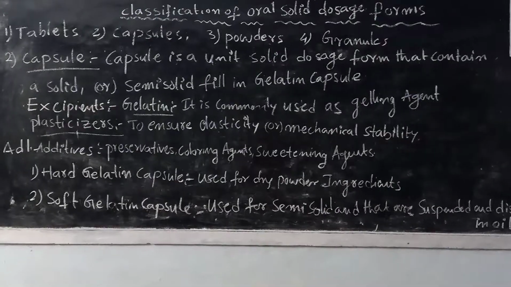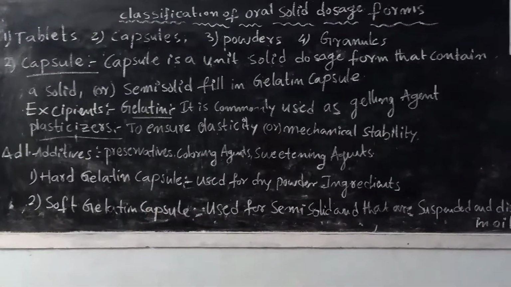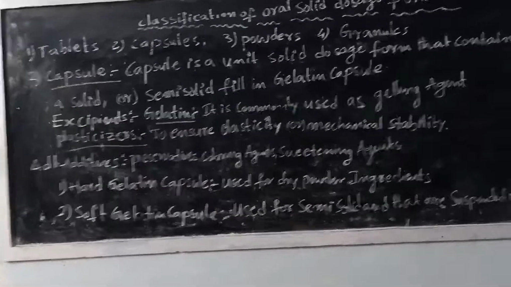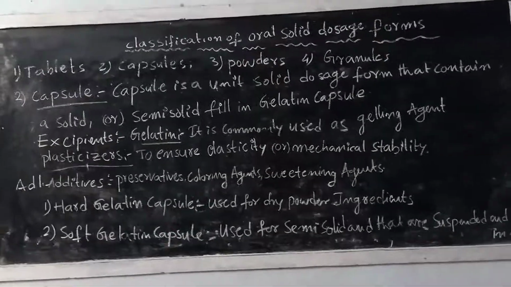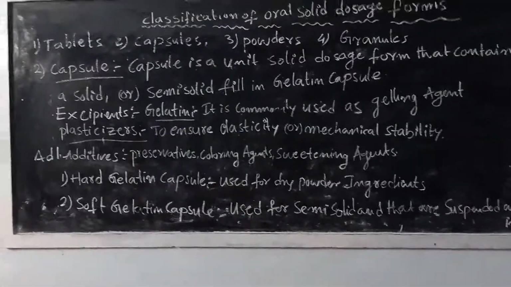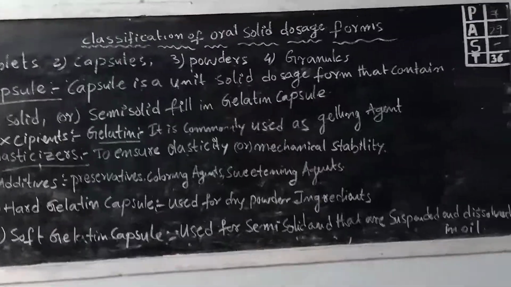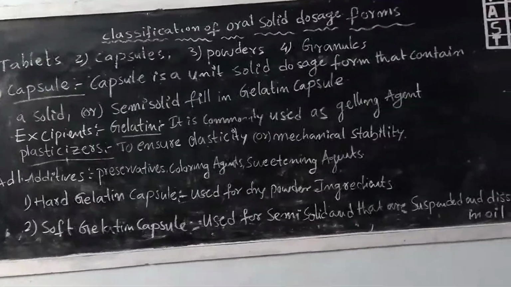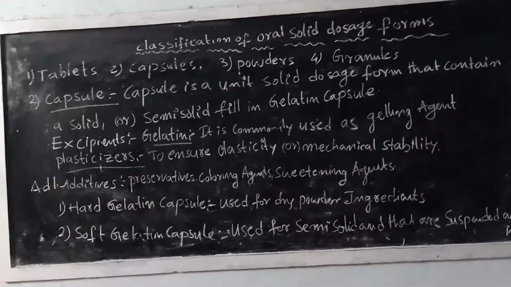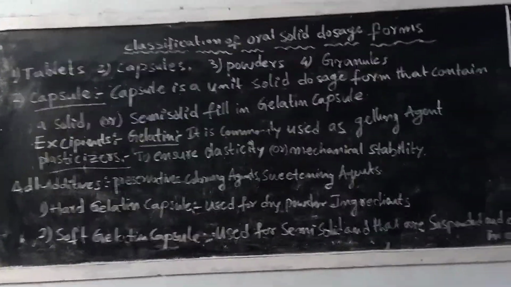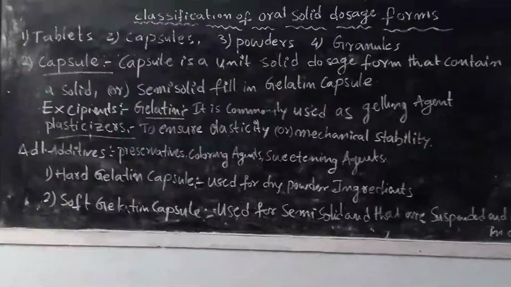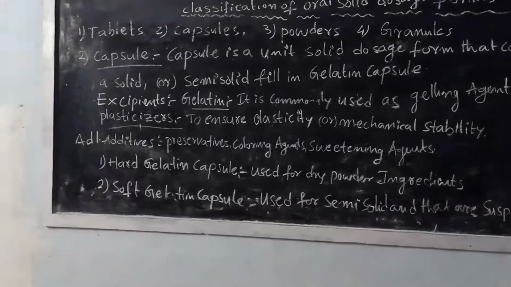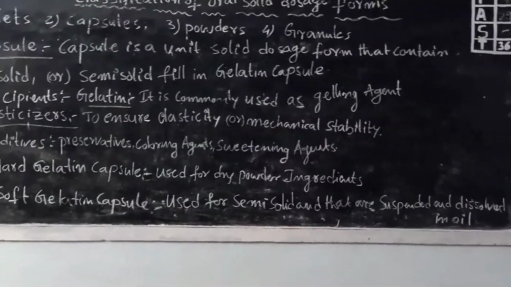The plasticizers ensure the elasticity or mechanical stability. You know about elasticity. The plasticizer is an excipient present in a capsule. These plasticizers ensure the elasticity, and with the elasticity the capsule adjusts itself to the peristaltic movement in the esophagus. So the plasticizers provide the mechanical stability of a capsule.